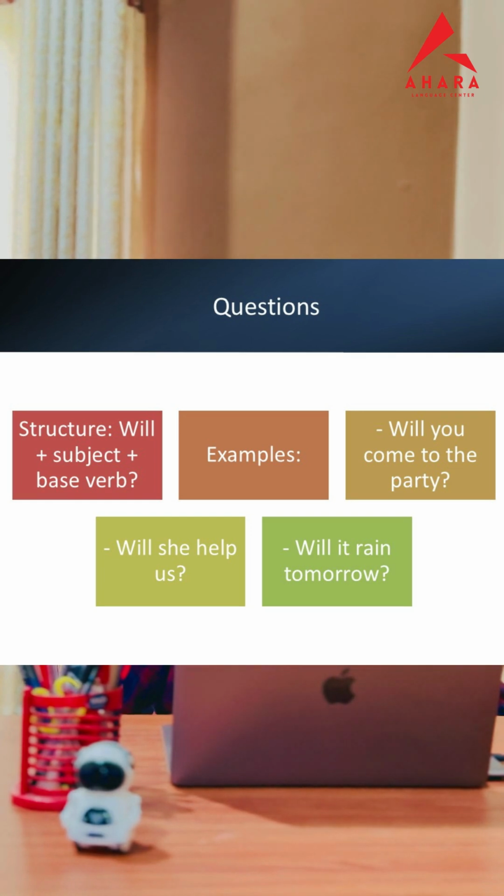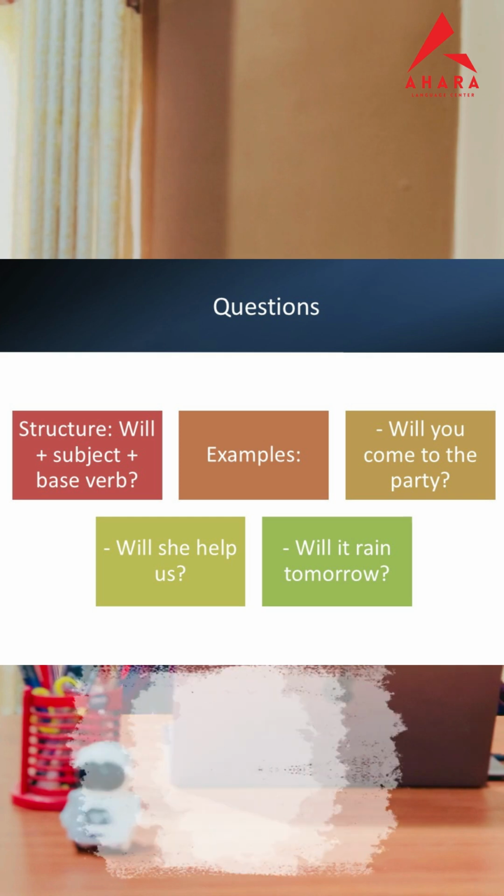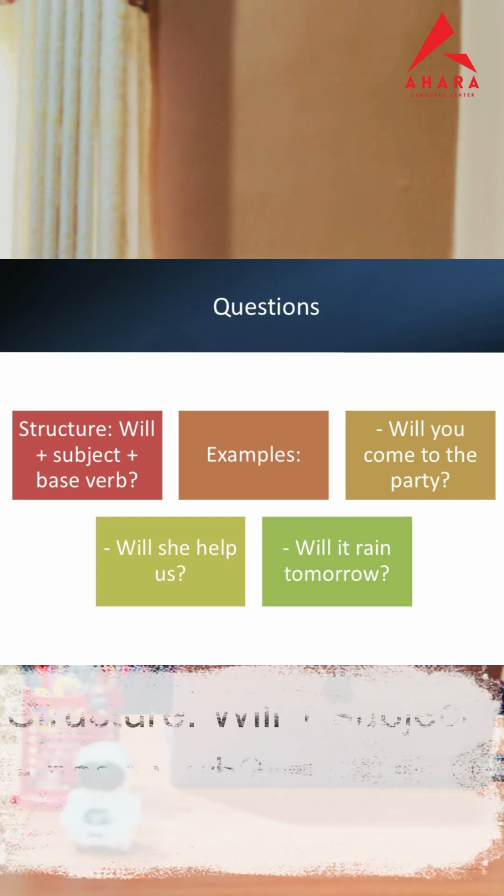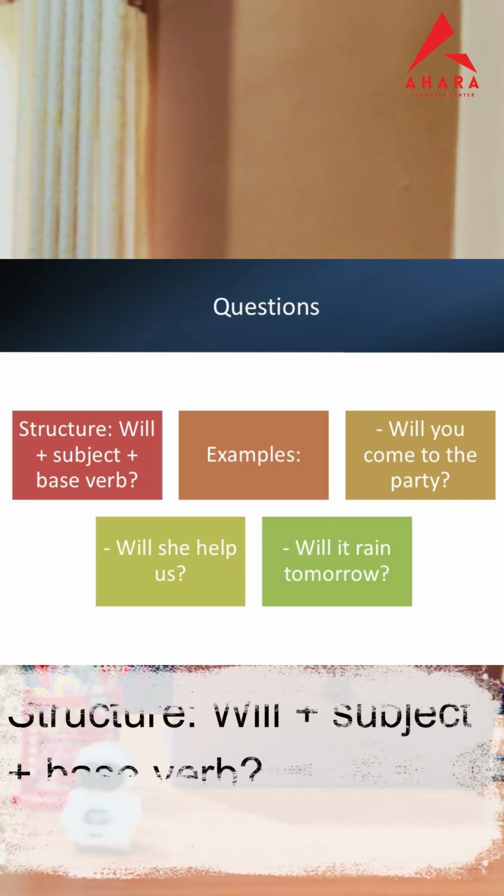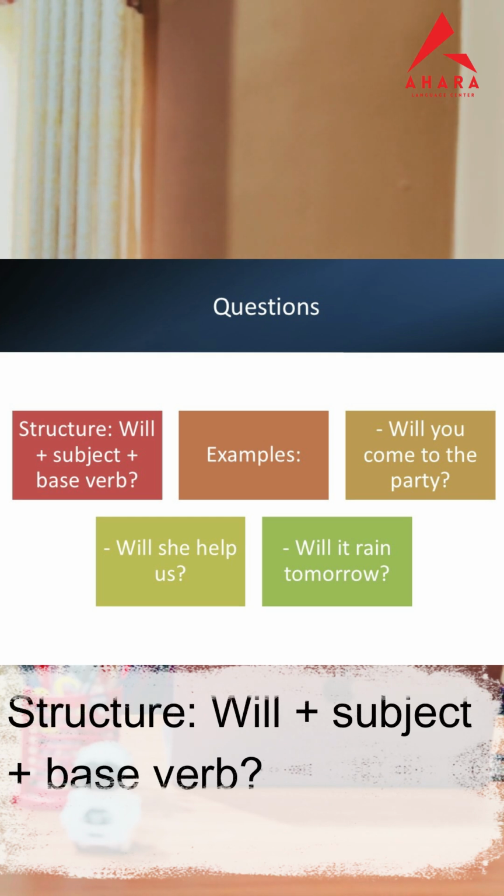We are going to talk about questions, how we can create or generate questions using the simple future tense. The structure is will plus subject plus the base verb. We put the word will in the front. Here we have to note one thing, children. The base verb doesn't change for all three parts of this structure. Positive, negative, even in questions, the base verb stays as it is.